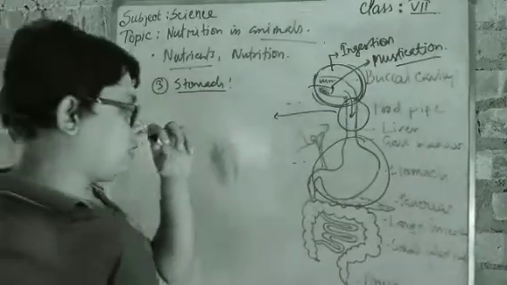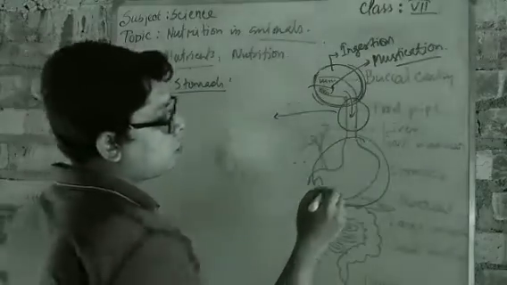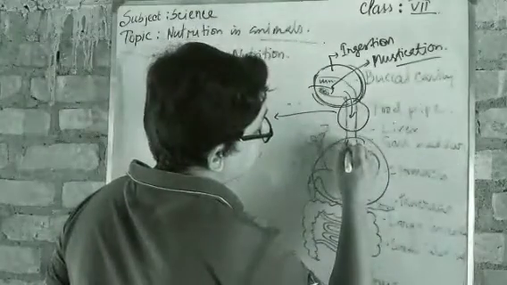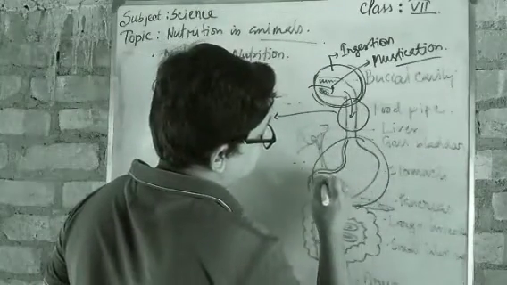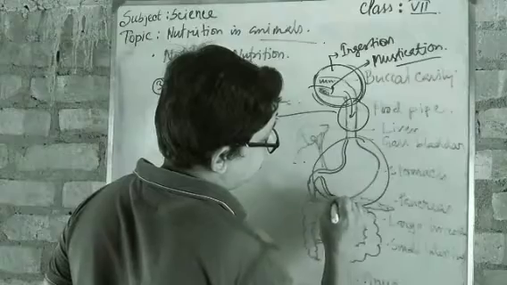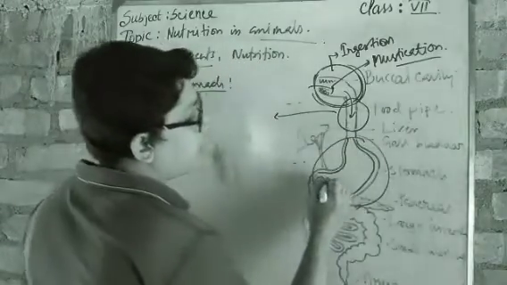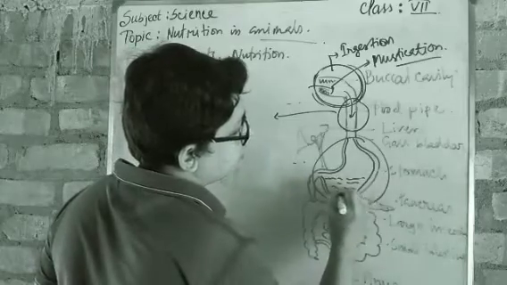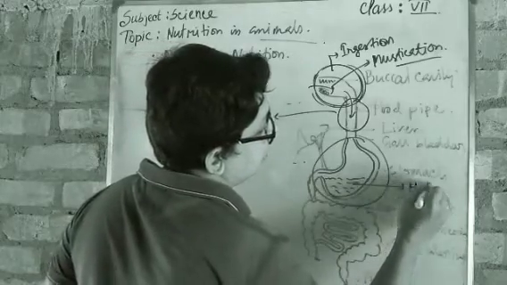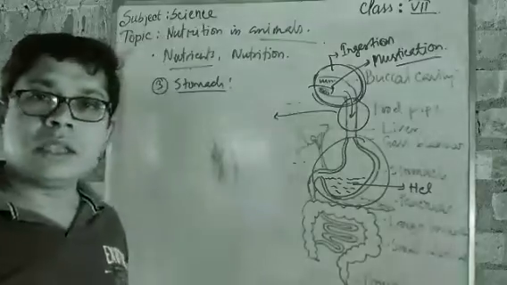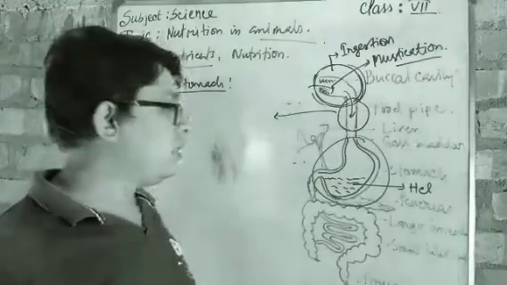Stomach is a large sac-like structure. You can observe it easily, and if you go inside it, a thick layer of skin is present, a very thick layer. Why, you know? Because here a diluted acid is present. Which acid? That is HCl, or hydrochloric acid. Now, hydrochloric acid. Got it?